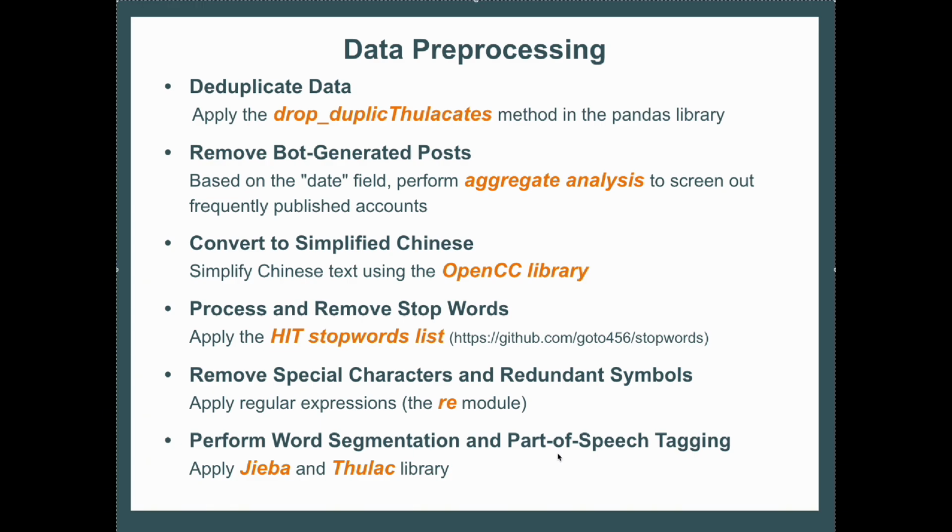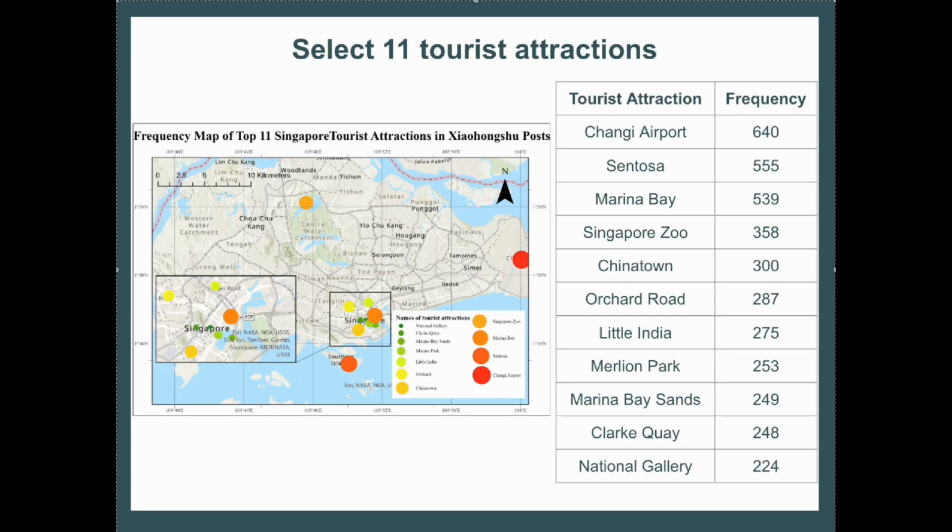And now, this is the moment that you have been waiting for. Where are the top 11 tourist attractions in Singapore? Drumroll please! And here they are: Changi Airport, Sentosa, Marina Bay, Singapore Zoo, Chinatown, Orchard Road, Little India, Malayan Park, Marina Bay Sands, Clarke Quay, and National Gallery Singapore.